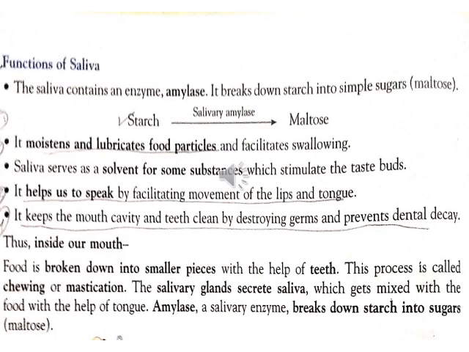Now we are going to discuss the function of saliva. The saliva contains a salivary enzyme known as amylase. This amylase tries to break down starch into a simple sugar, maltose.